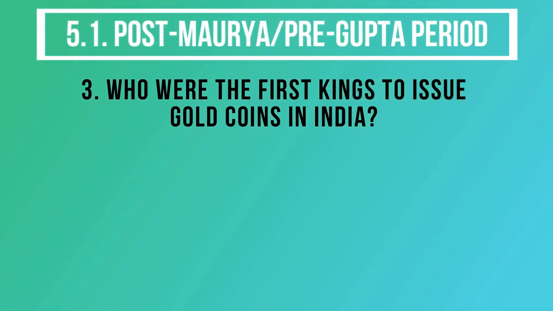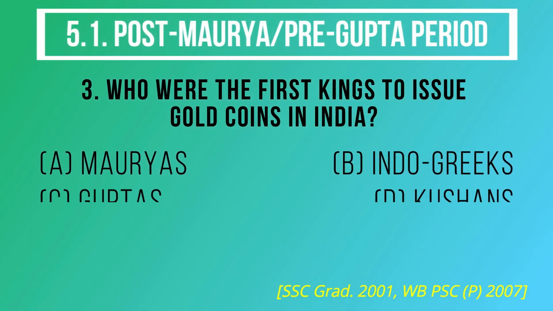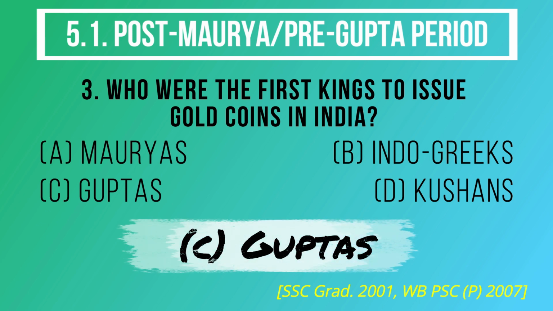Question number 3. Who were the first kings to issue gold coins in India? The options are A. Mauryas, B. Indo-Greeks, C. Guptas, D. Kushans. And the correct answer is option C. Guptas.